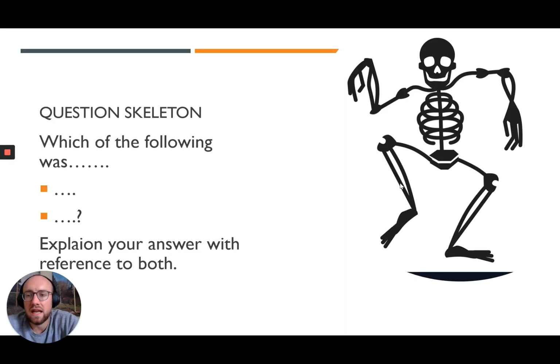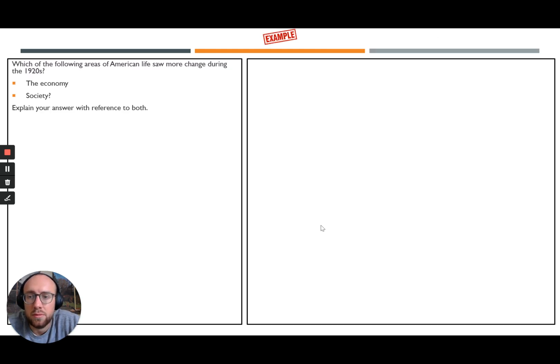So the question skeleton for question 6. Which of the following was something, X or Y? Explain your answer with reference to both. Question 6 on the American paper will always look like this. You're just not sure what's going to be in the gaps. I'm going to show you some examples in a moment.